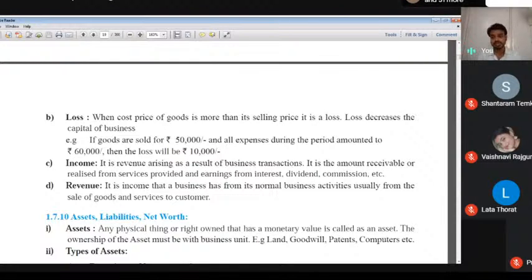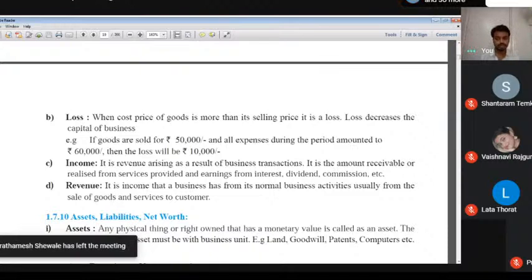But sometimes commission is also two-way. First one is income, second one is expenses. That's what we call revenue. So first of all, we know income. Income means it is a revenue arising as a result of a business transaction. It is the amount receivable or realized from the service provided and earning from interest, dividend, commission, etc.